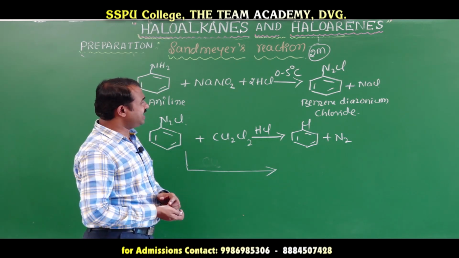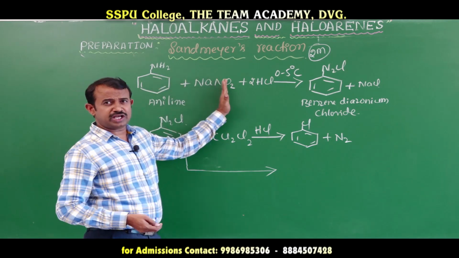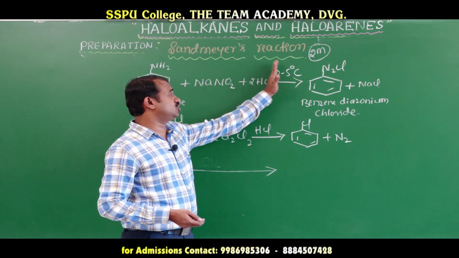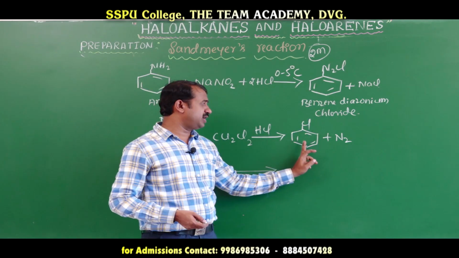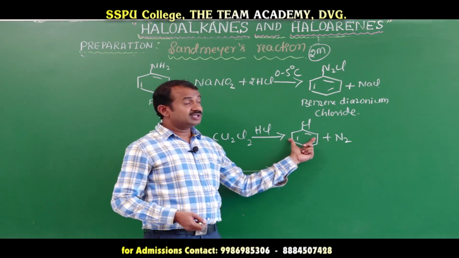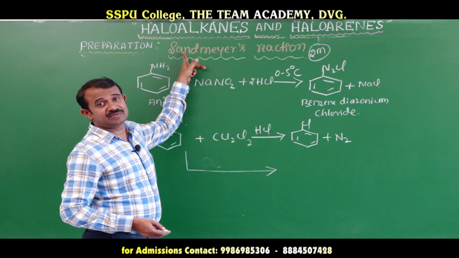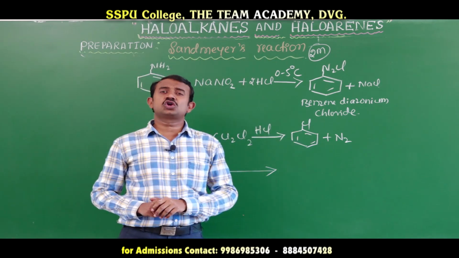We can write directly: when aniline reacts with sodium nitrite and hydrochloric acid at 0 to 5 degrees, it forms benzene diazonium chloride. Benzene diazonium chloride reacts with cuprous chloride, you get chlorobenzene. This reaction is called Sandmeyer's reaction. We can prepare bromobenzene and chlorobenzene.